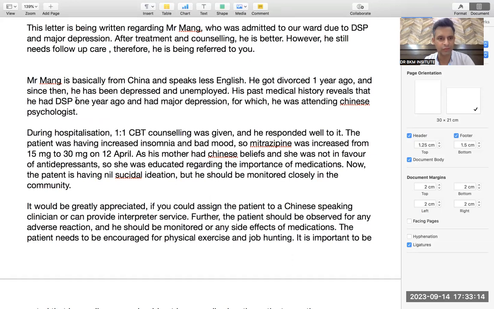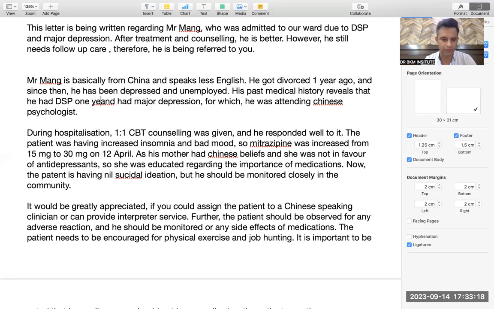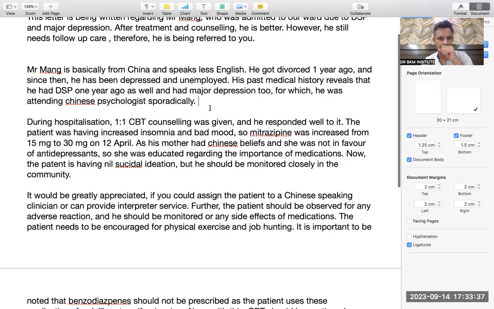He had deliberate self-poisoning 1 year ago as well and had major depression too, for which he was attending Chinese psychologists sporadically. Now this word is suiting well. So I'm writing exactly the same word. I'm not taking any risk. Whatever was given, using the same spelling, same words. That's it. Two paragraphs are over.